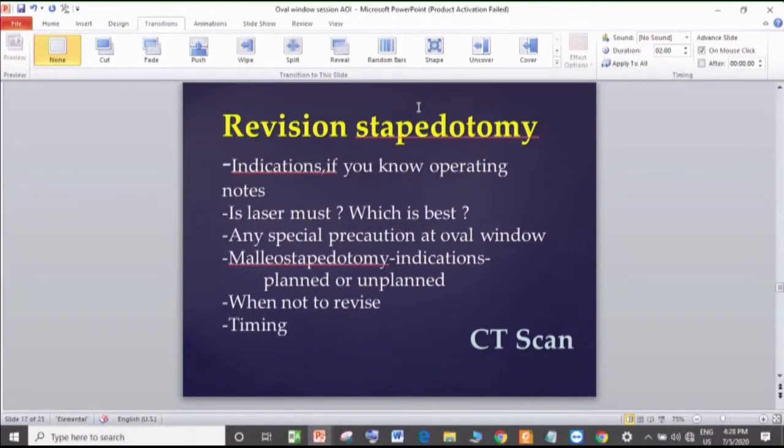Coming to the Malleus stapedotomy, are you using that ball valve piston now? Absolutely. That is amazing. Very happy. Question number one, what according to you is the best site for fixation of the piston on the Malleus?